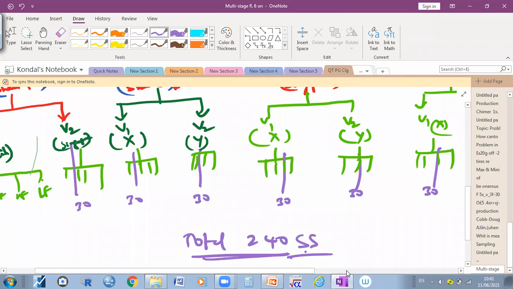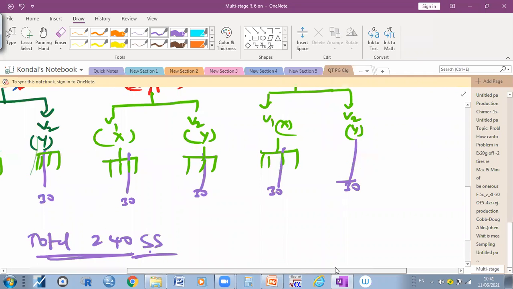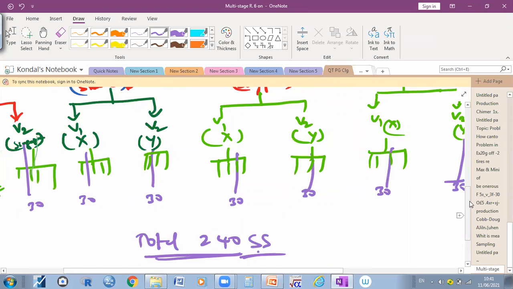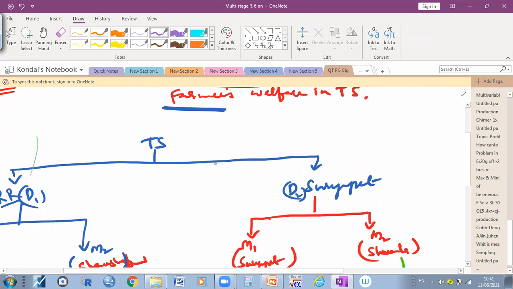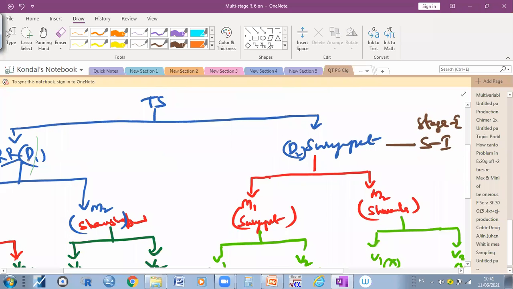When you look at this graph, see here Telangana state. Within the Telangana state, we have decided on 2 districts. This is called stage 1. When you are selecting mandal 1 and mandal 2 within the district, that is called stage 2.